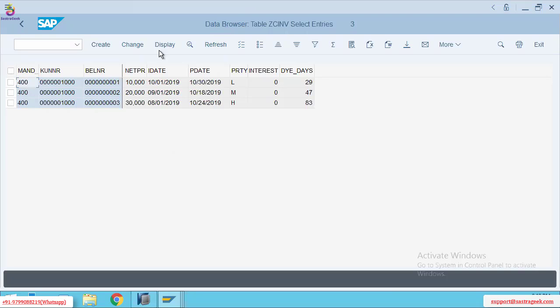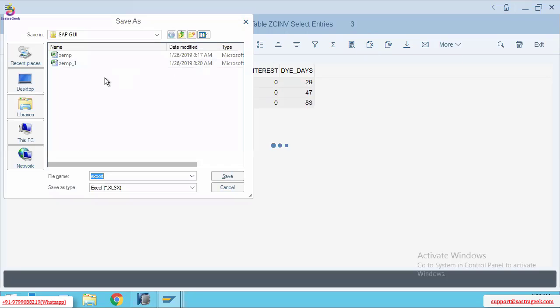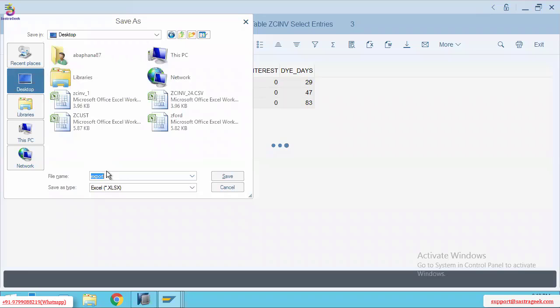Now this table I'm going to download into the Excel file. For example, this table output I'm going to download into the Excel file. See here, click on the spreadsheet. I'm going to download the table data into the Excel file and save it on the desktop. I'm going to specify ZCIN. Table name and Excel name, everything I'm going to give the same name.